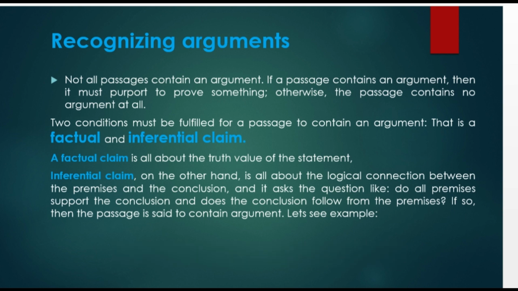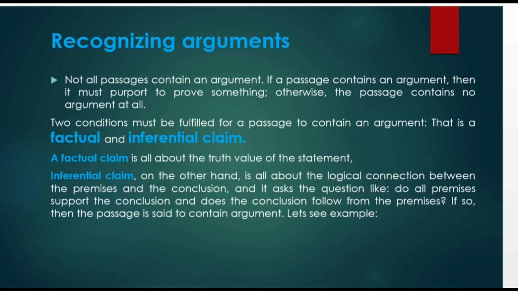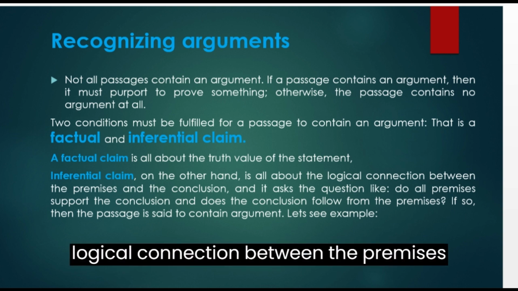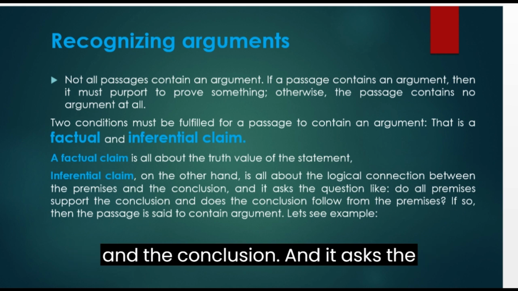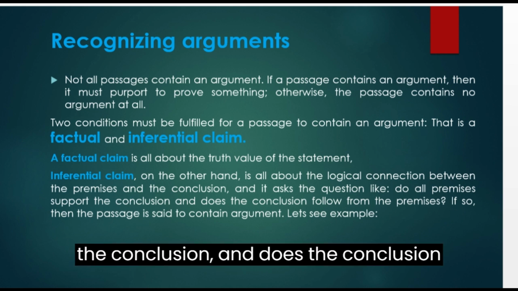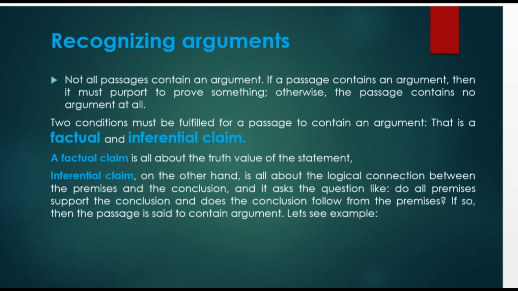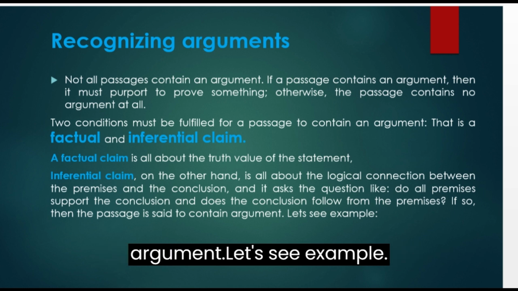A factual claim is all about the truth value of the statement, whereas an inferential claim, on the other hand, is all about the logical connection between the premises and the conclusion. It asks questions like, do all premises support the conclusion and does the conclusion follow from the premises? If so, then the passage is said to contain an argument.